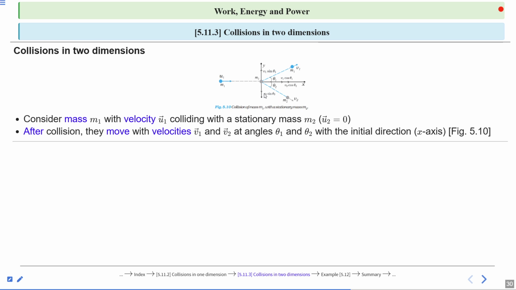This is the after-collision scenario. Yes or no? Please answer. The illustration is clear. Collision of mass m1 with stationary mass m2, because this is very important. Okay.